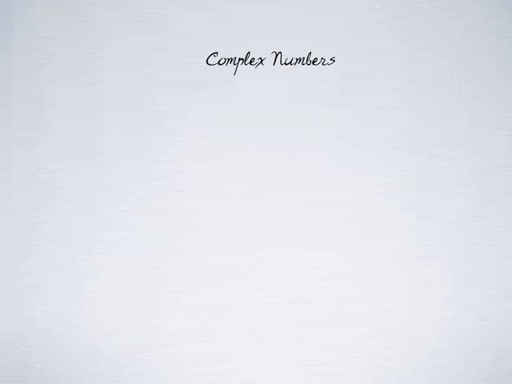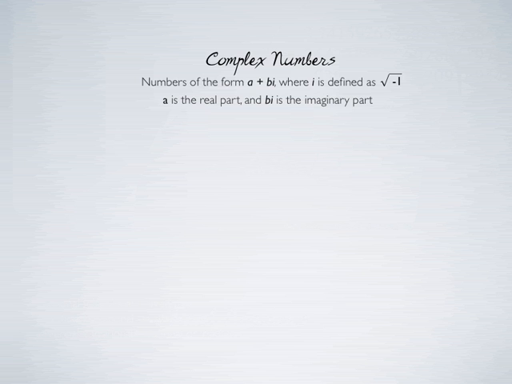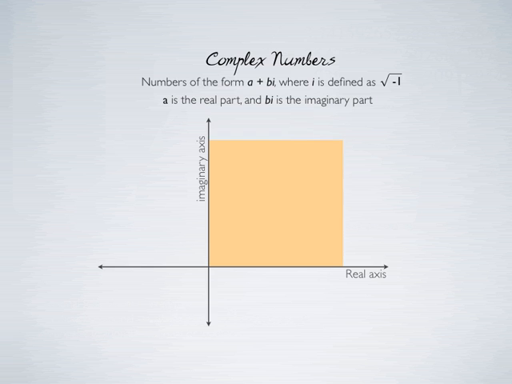So we define complex numbers. Complex numbers are the numbers of the form a plus bi, right, where i is defined as root of minus 1. Right? In this notation, a is the real part and bi is the imaginary part. And you can plot it on a graph with a real axis and an imaginary axis, and you can plot it like this.